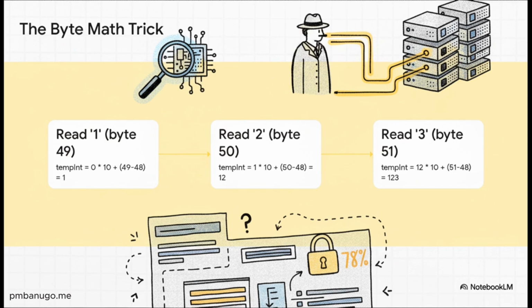Instead of parsing a string like 12.3 and dealing with messy, slow floating point math, I just treated the whole thing as an integer. I'd read each number byte, turn it into an integer, and just multiply by 10 as I went along. So 12.3 just became 123. Boom! No strings, no floats, just pure, lightning-fast integer math.